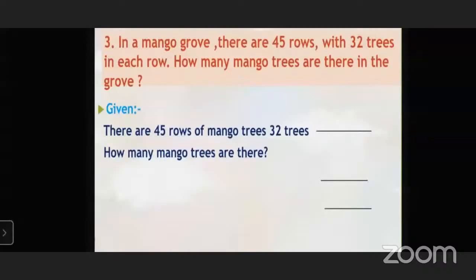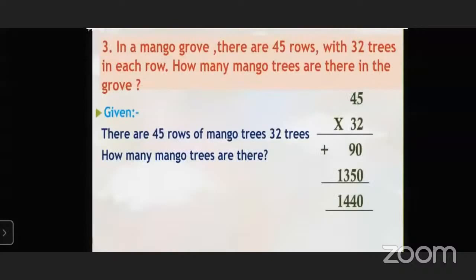So for all 45 rows, how many trees were planted? So we have to multiply 45 rows into 32 trees. So we will get the answer.